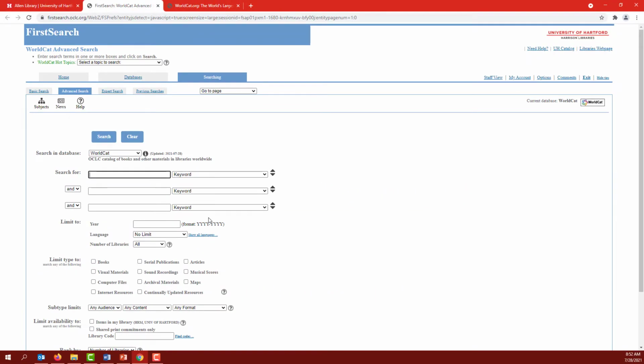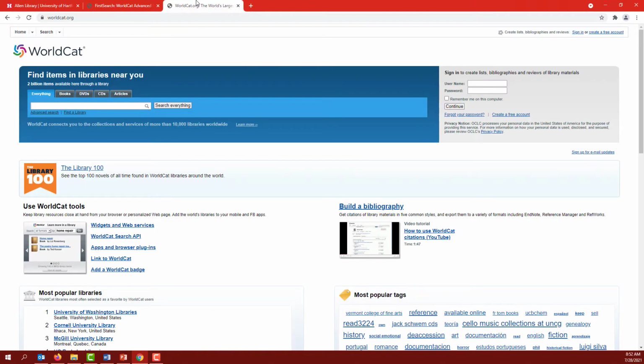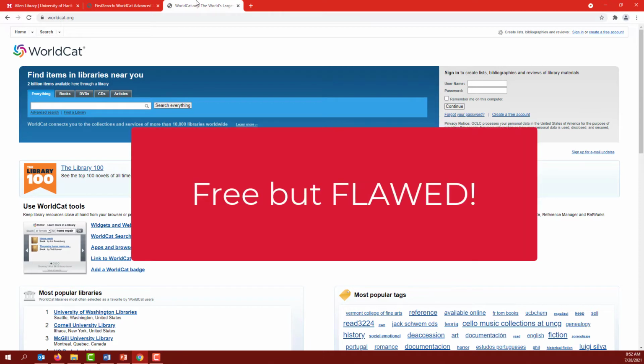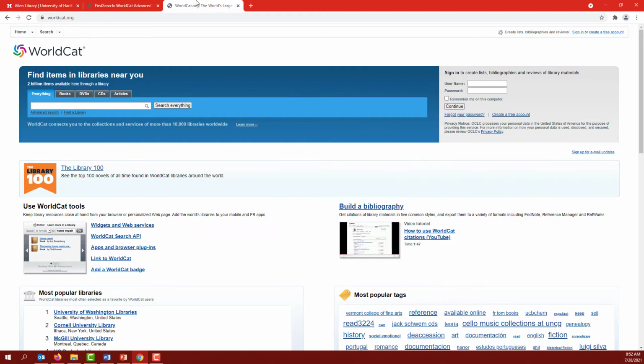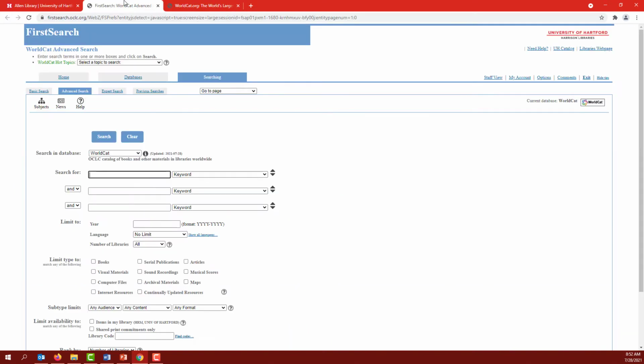Note that there is a different version of WorldCat you may find if you search for it on Google. That one looks like this. This is a free version, which will not always show you the correct or complete results, so always use the one linked from the library website. It should say First Search at the top.